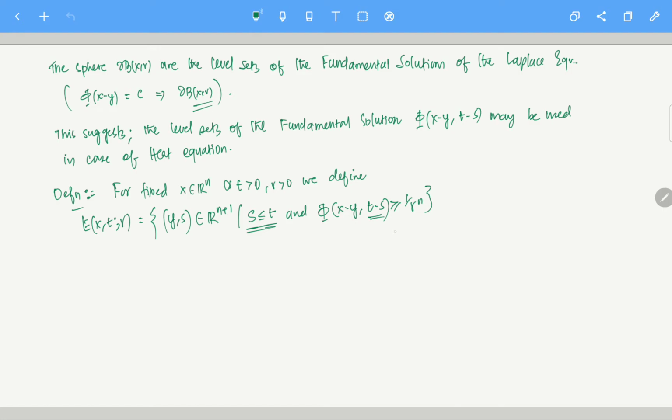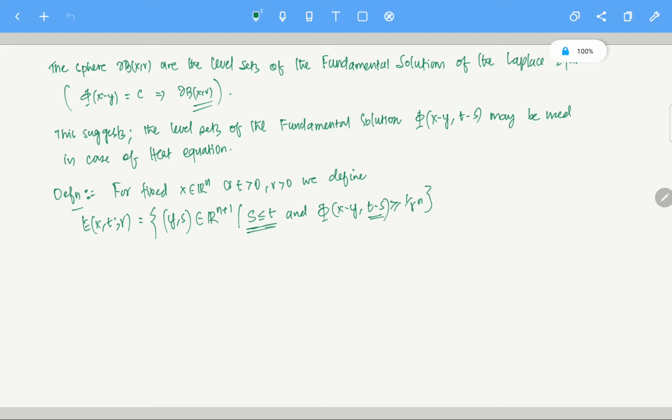Next, what we are going to do is specify that if you define a set like that using the idea from the Laplace equation, that set is a viable set, and on this set you can actually talk about the mean value property.